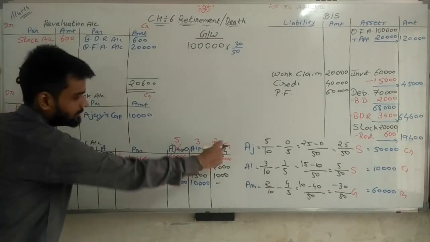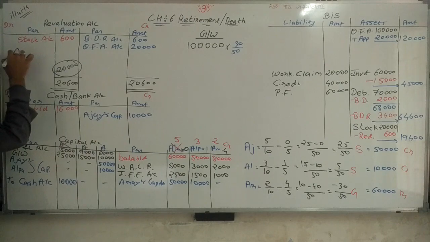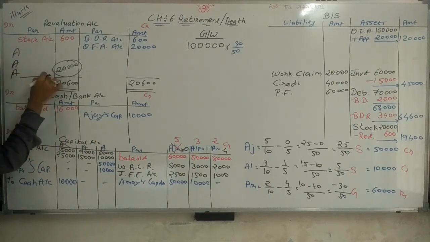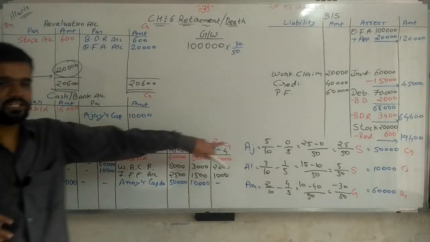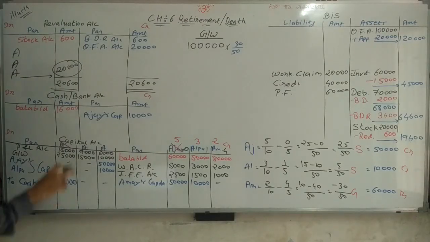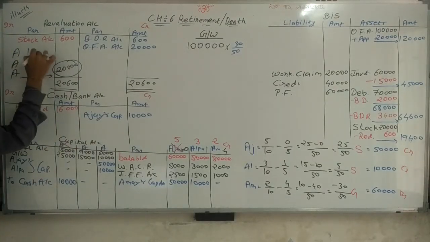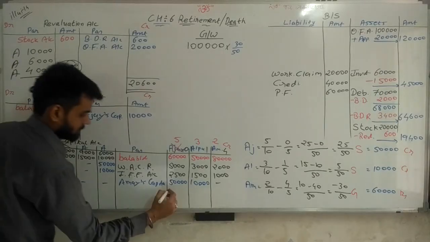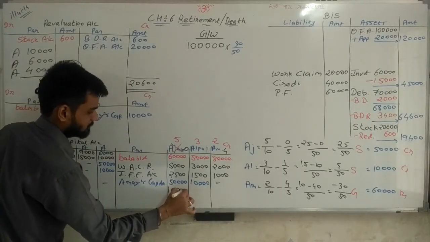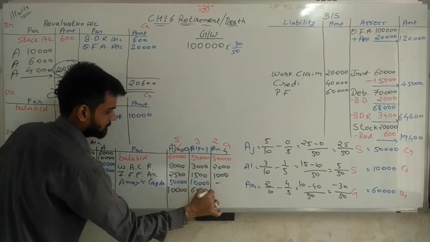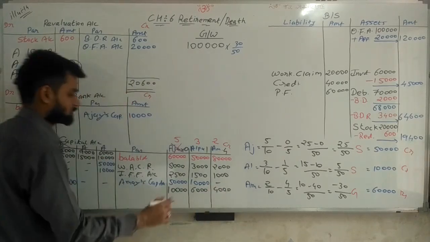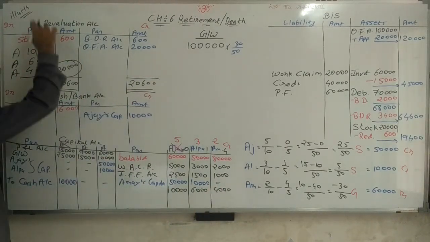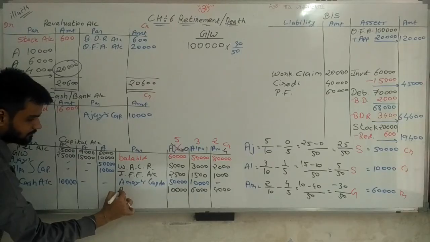That is distributed among the partners in the ratio of 5:3:2. Simple. So 5:3:2 of 20,000 gives 10,000, 6,000 and 4,000 distributed among the partners. Against it, we have to write the revaluation account.